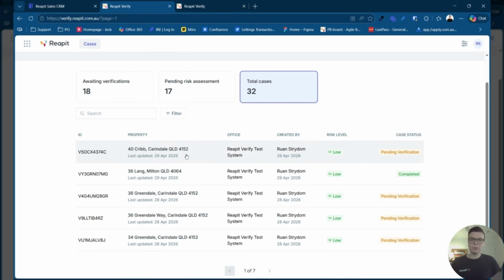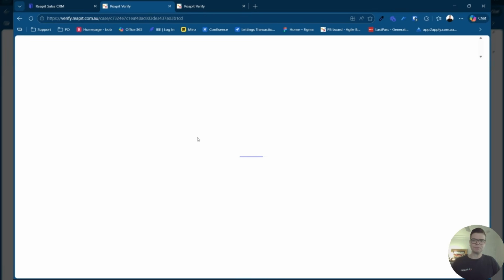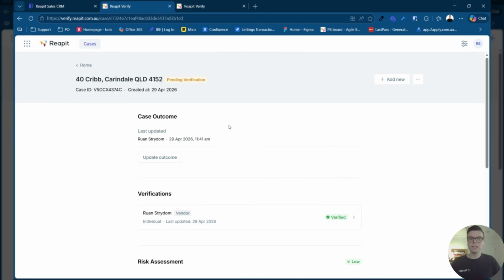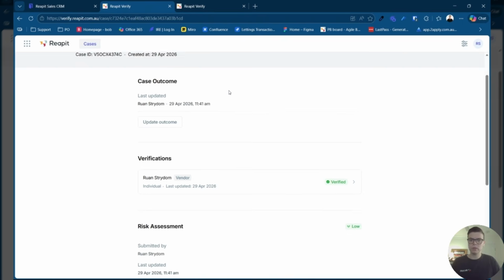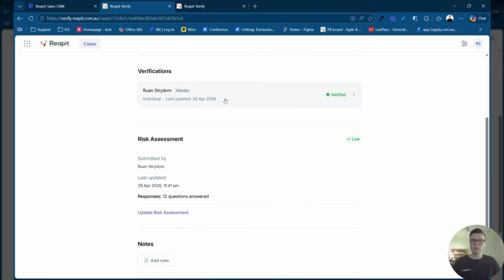We'll stick to the case that we've just added to the system. So we'll click on the address and we'll open up this case. Once it's opened up, you'll be able to see at the top of the page just the case outcome. So we won't be looking at that just yet. We'll scroll past and head to verifications.